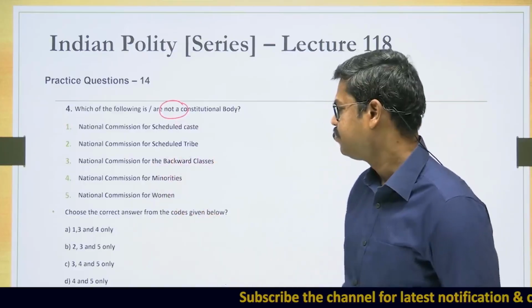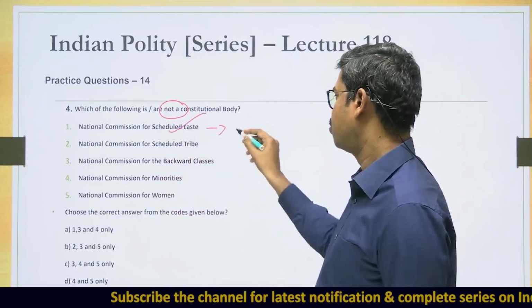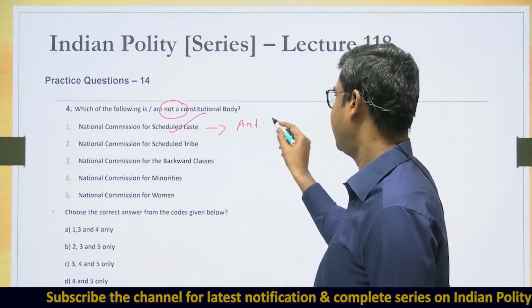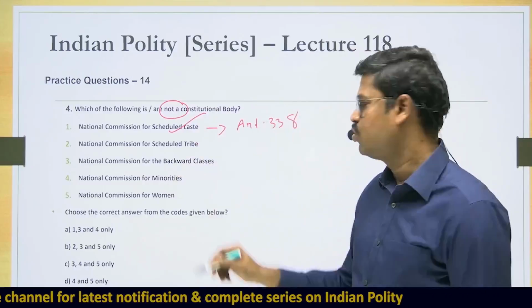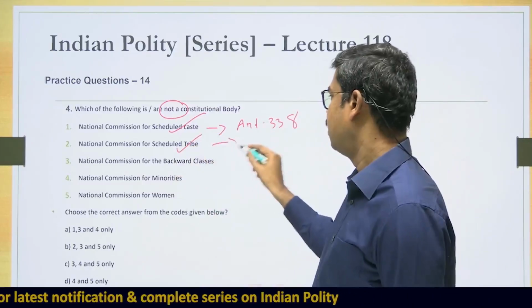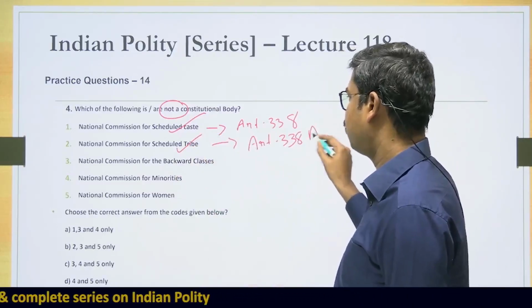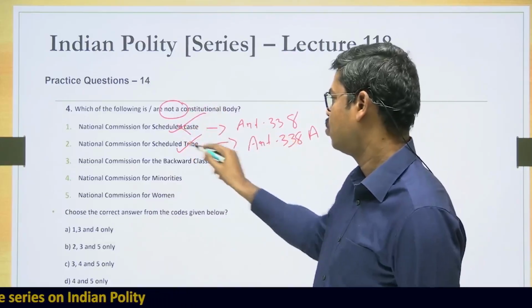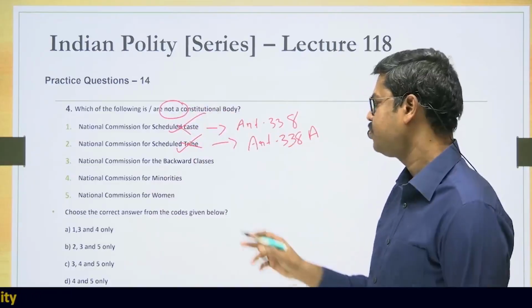See here. National Commission for Scheduled Castes. Today, yes, it is a constitutional body established under Article 338. National Commission for Scheduled Tribes. Yes, it has also been given a constitutional status by virtue of Article 338A. So this is also a constitutional body. Here the question is which is not a constitutional body. So therefore, we will strike down both 1 and 2.